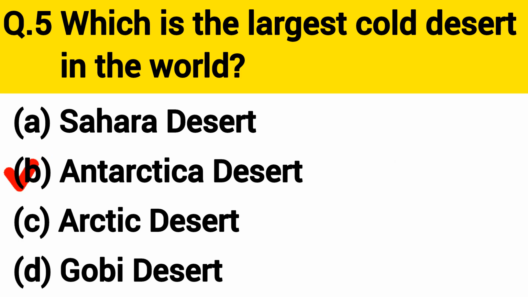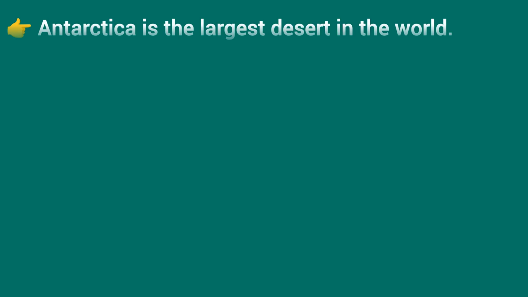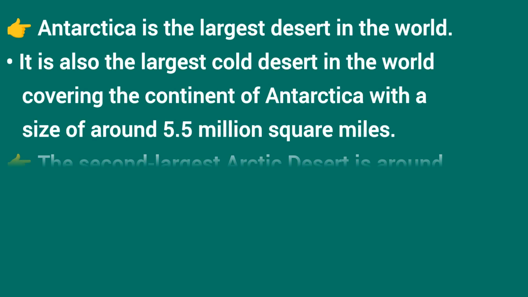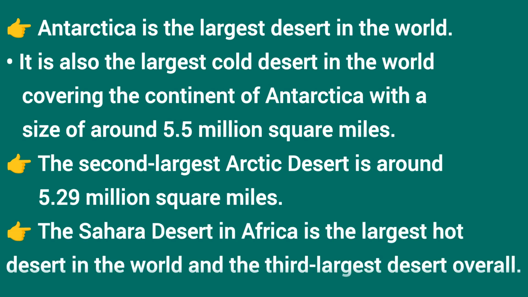Correct answer is option B, Antarctica Desert. Antarctica is the largest desert in the world. It is also the largest cold desert in the world, covering the continent of Antarctica with a size of around 5.5 million square miles. The Sahara Desert in Africa is the largest hot desert in the world and the third largest desert overall.